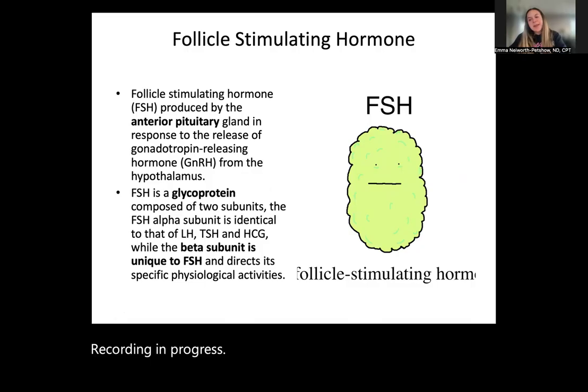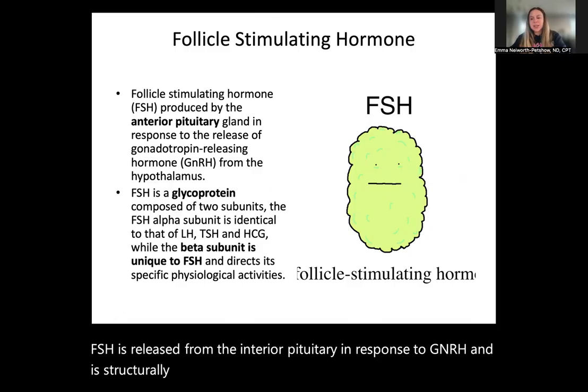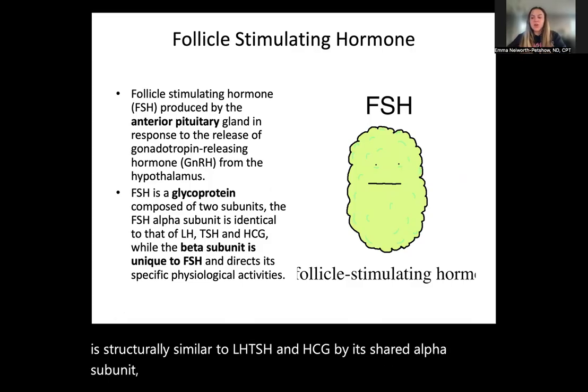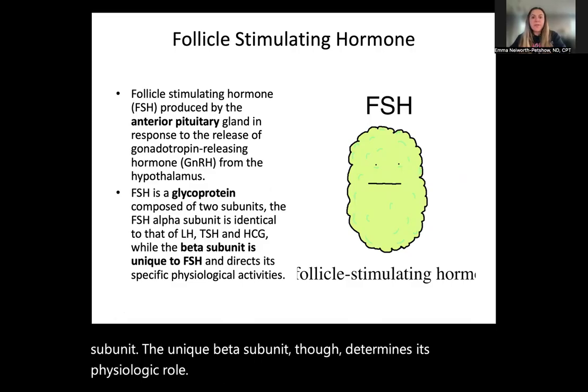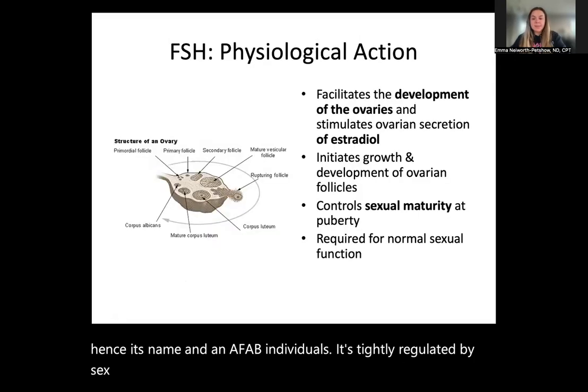FSH is released from the anterior pituitary in response to GnRH and is structurally similar to LH, TSH, and hCG by its shared alpha subunit. The unique beta subunit, though, determines its physiologic role. FSH is the primary driver of follicular growth, hence its name, and in AFAB individuals, it's tightly regulated by sex steroids via feedback mechanisms.